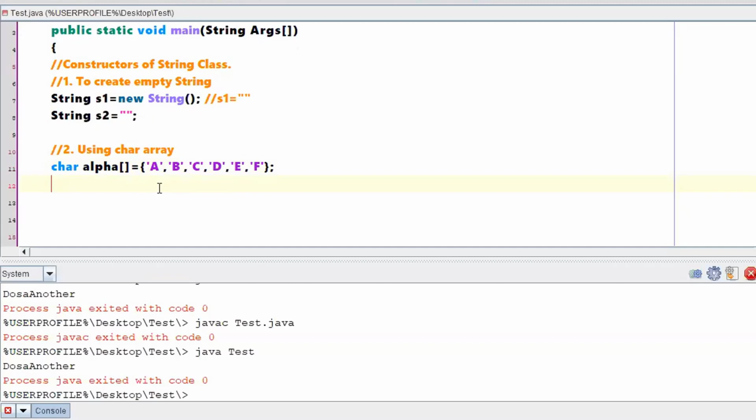Now what I can do is write String s3 is equal to new String, String of, I can pass alpha.